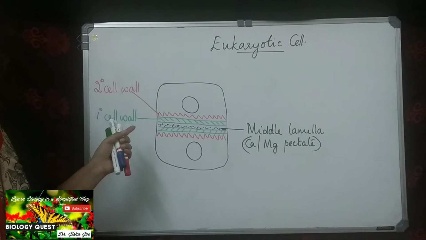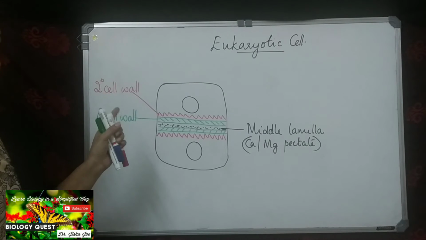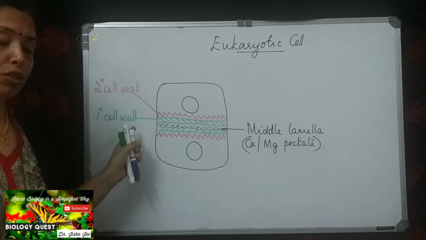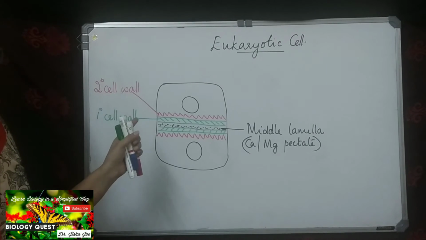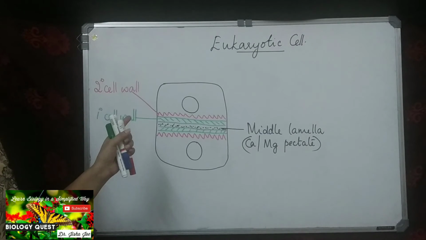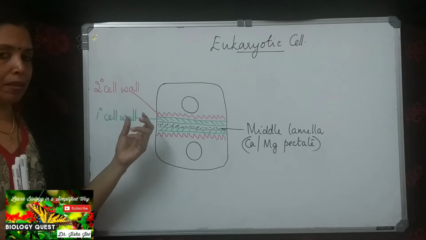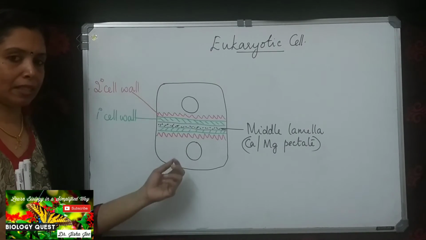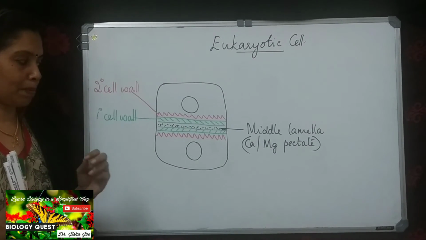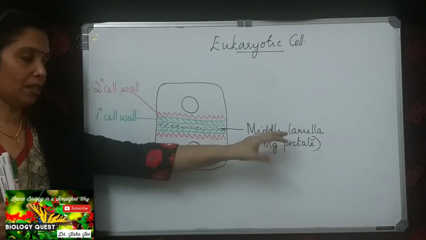The secondary cell wall is formed in mature cells, that is, the cells are not capable of cell division. Okay, so I hope that is clear. So first, immediately after the nuclear division, as the cytokinesis takes place, the middle lamella deposition occurs.